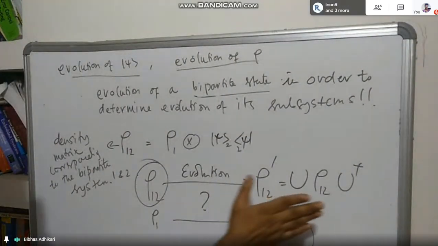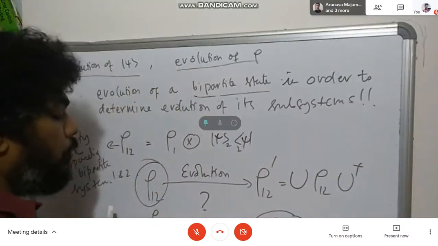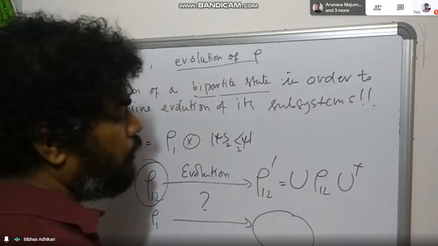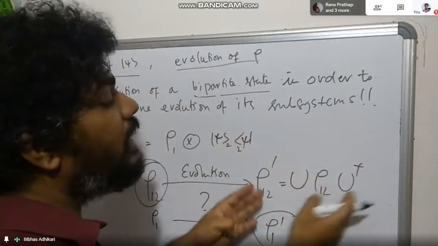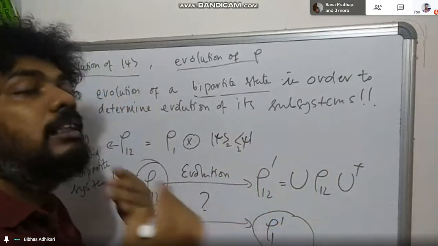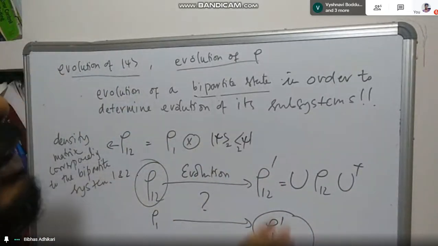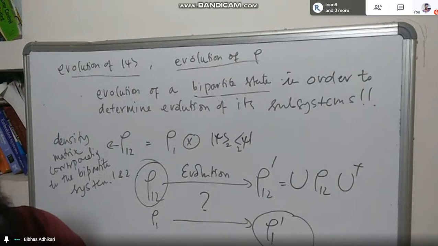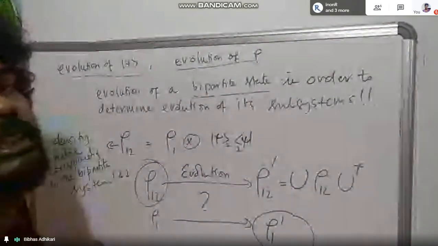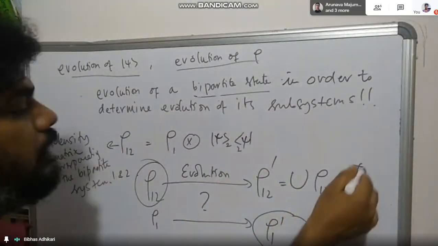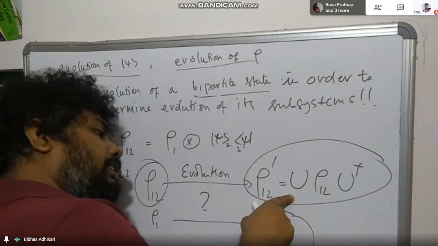Whenever I have this from this dynamics, I have to find out. I already have rho 1. Here I need to find out what its rho 1 dash is. I will find out its reduced density matrix, corresponding to the partial trace over the second system. Then that will give me the evolution of the reduced density matrix. So what I'll do is find the reduced density matrix of this density matrix.